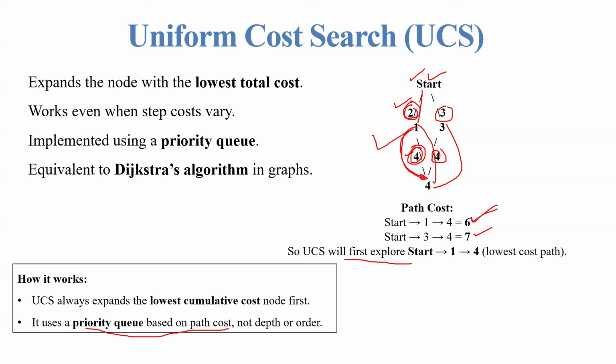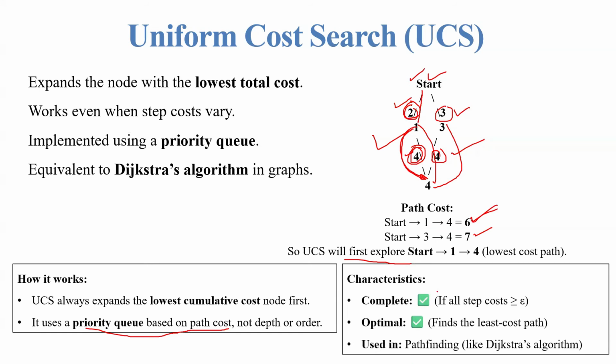In the opposite way, if it wants to move from start to 3 and 3 to 4, the cost will be 3 plus 4. It is higher. So that's why it is going to prioritize the queue based on the path cost, not on the depth or the order. Characteristics: if all step costs are greater than or equal to epsilon, it finds the least cost path. As I explained, it is used in path finding, like Dijkstra's algorithm.